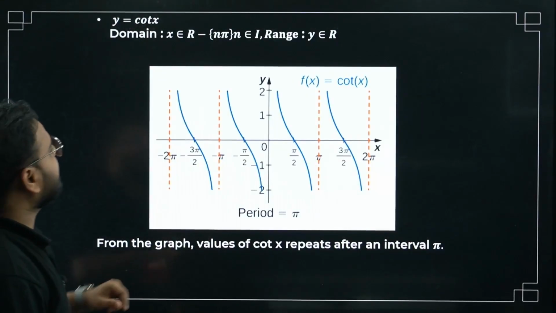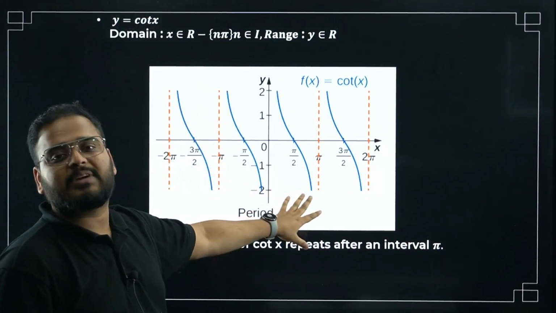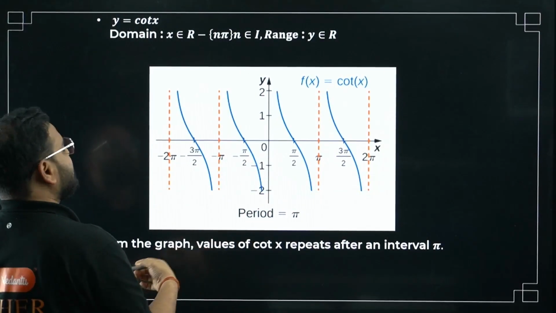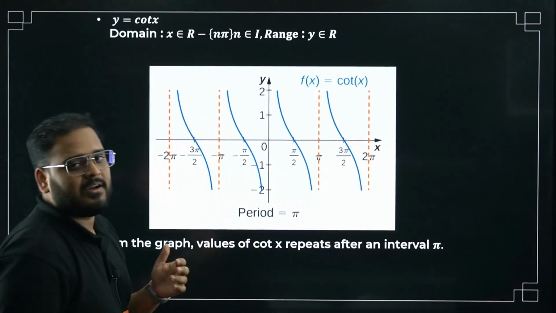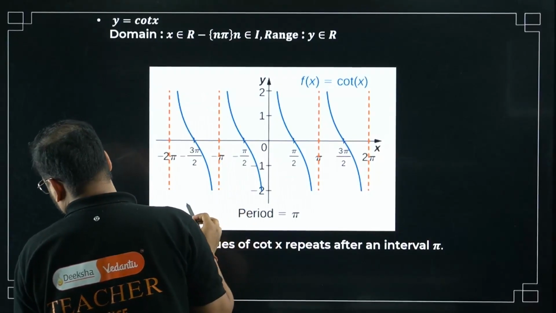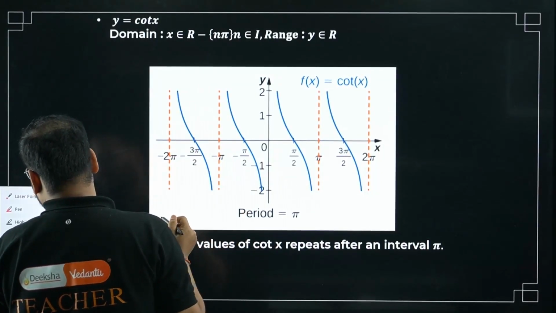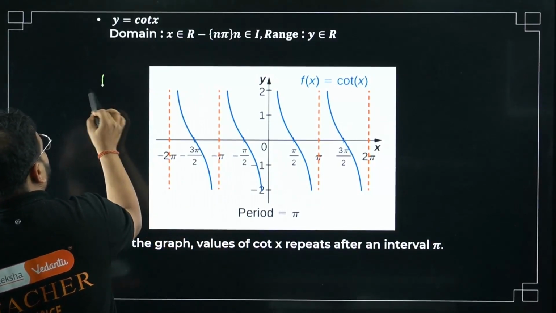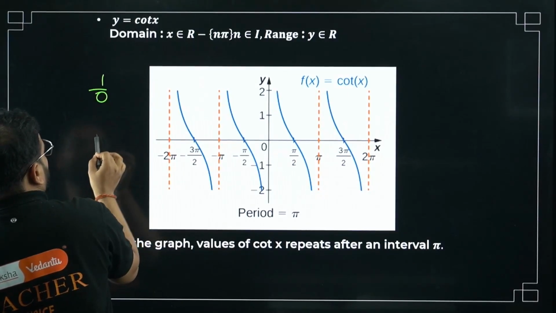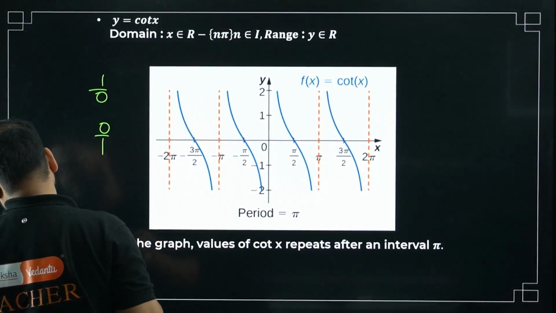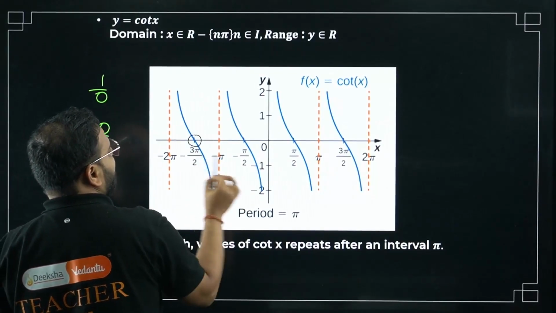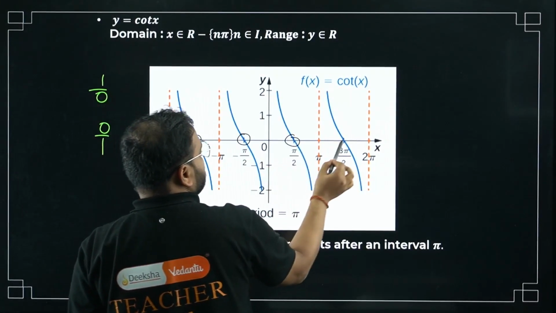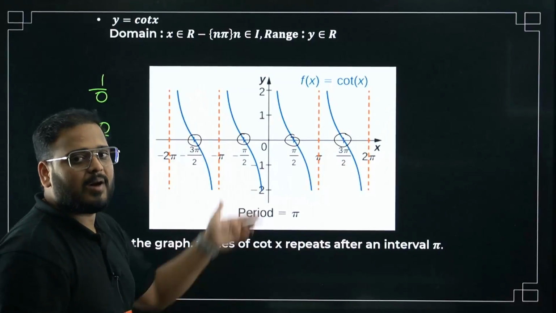Now the last three. Cot is basically the reciprocal of tan, and it comes like this. In reverse, over here at pi by 2 and at odd multiples of pi by 2 it was undefined. Now it becomes 0 over here. Please check. What is the meaning of undefined? It's going to be 1 by 0, no? If you take the reciprocal, it will become 0 by 1, right? So at odd multiples of pi by 2, it is 0. And wherever it was 0, it becomes infinity.